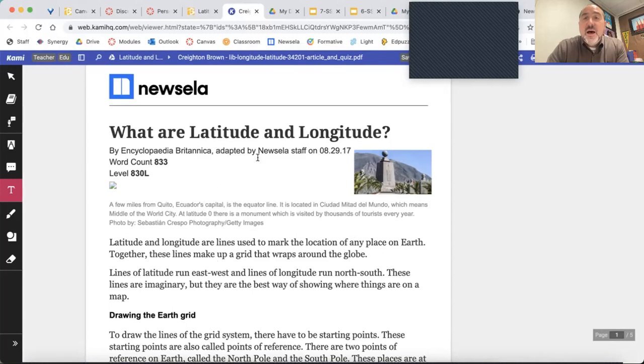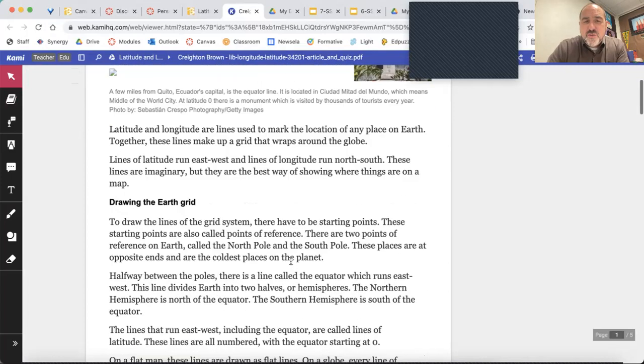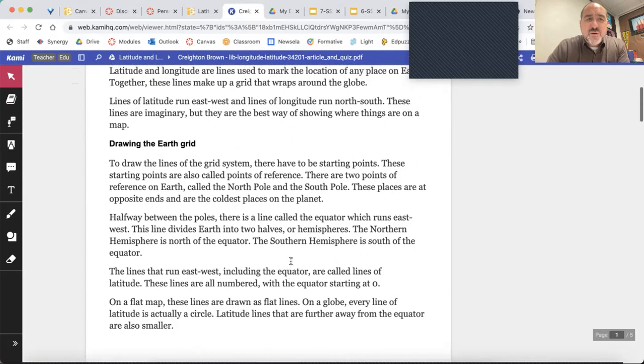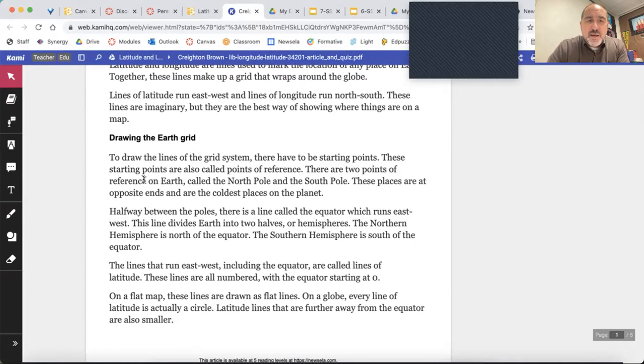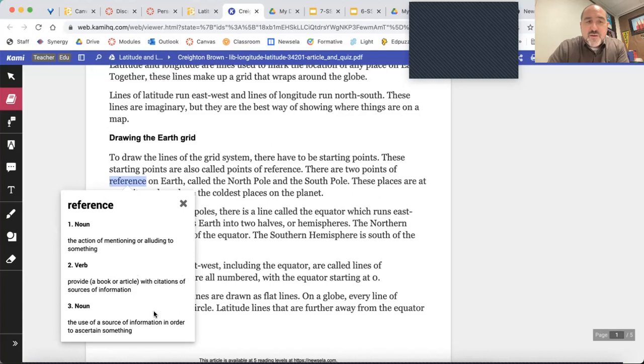A couple things about Cami real quick. It is a place for you to do some work. And there are some tools over here on the left-hand side. If you click select, there are these different things that allow you to select things, but we're just going to stick with this arrow right now. Let's say there's a word you don't understand and you're going through and you think, that is a critical point to understanding. You can highlight that, come over here, select dictionary, and it will give you a reference for those things, which is really, really helpful.